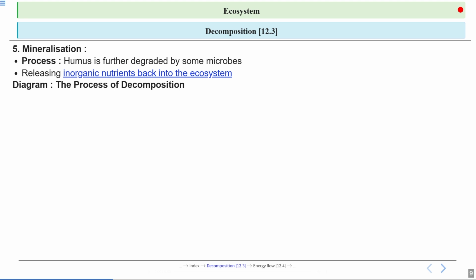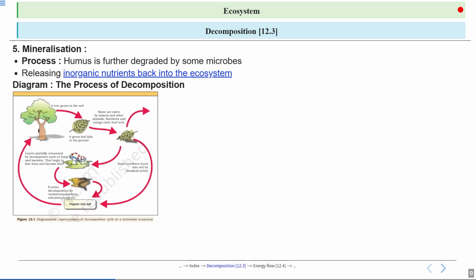Now let's have a look at the diagram showing the process of decomposition. So here you can see the leaves have fallen from the trees. First of all, you can see this is the detritus. They have just shown a green leaf which falls on the ground. Now this leaf can be eaten by insects and other animals as well, and the nutrients and energy enter into the food web.